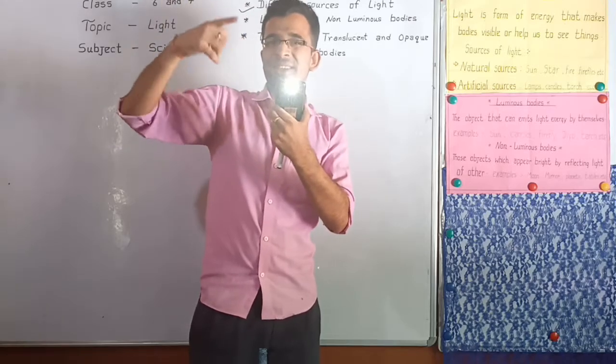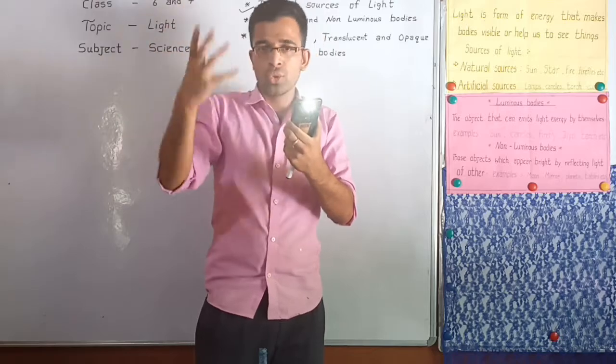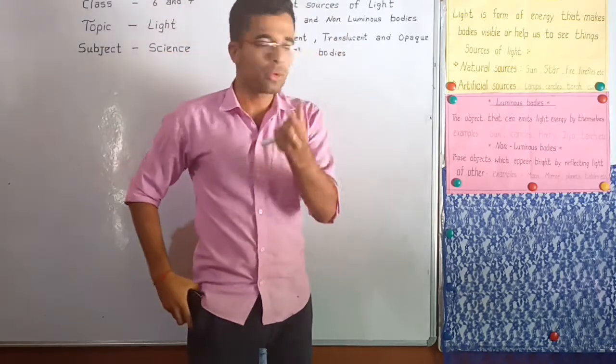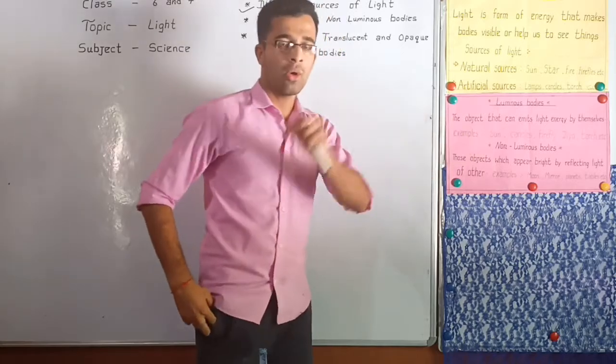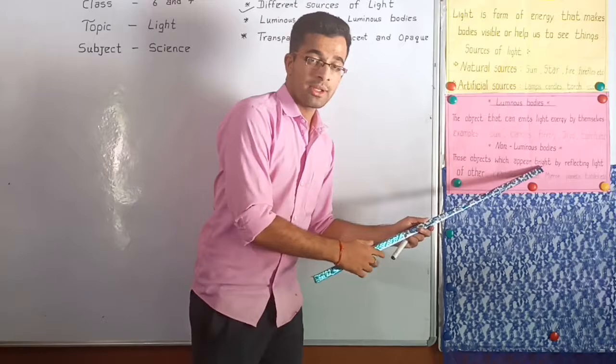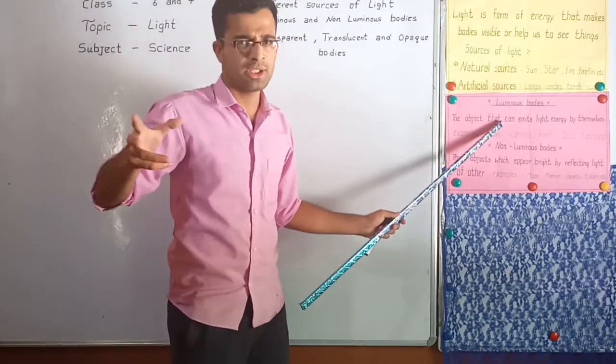By this we can see different types of things at night. So it is easy for us to see different types of things. I hope you learned about luminous bodies. Now move on to the next point. Here, non-luminous bodies. This is just the opposite of luminous bodies.